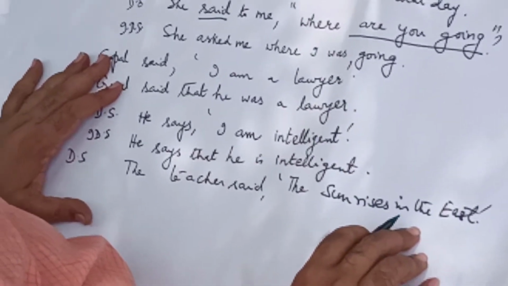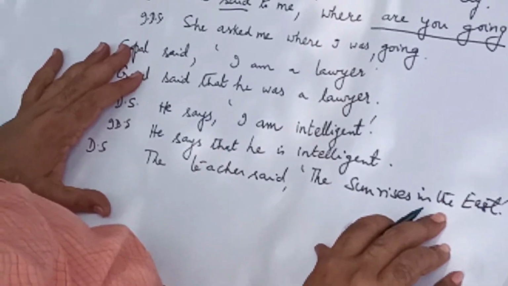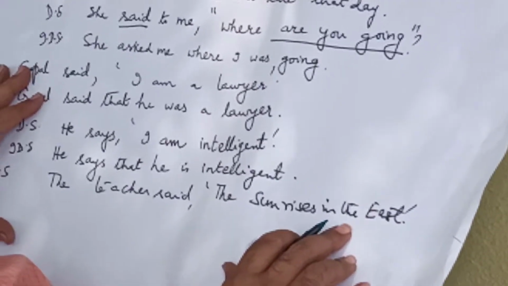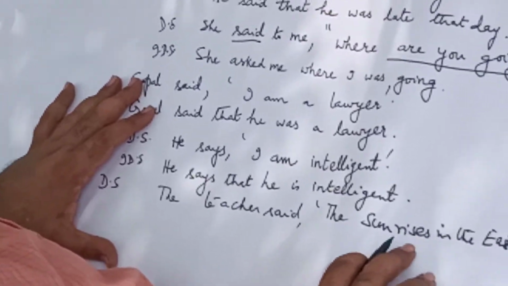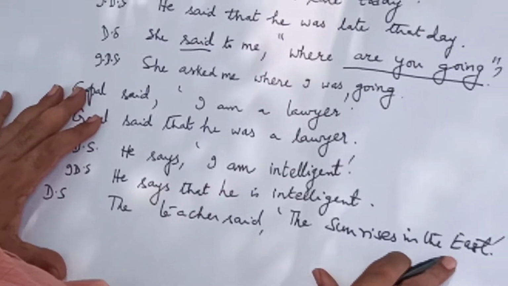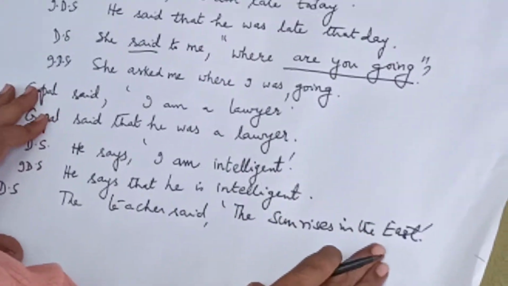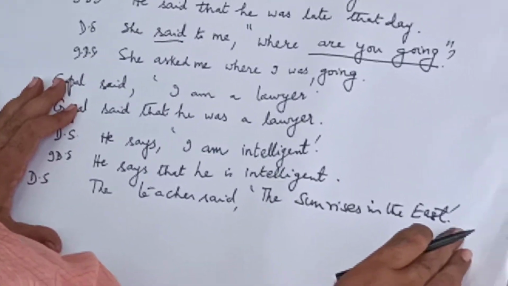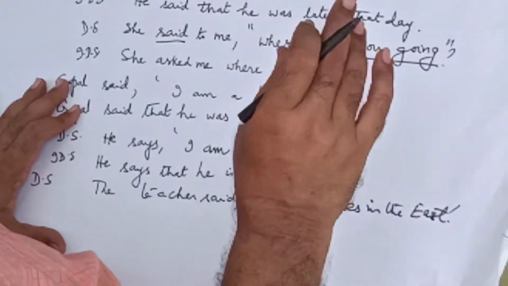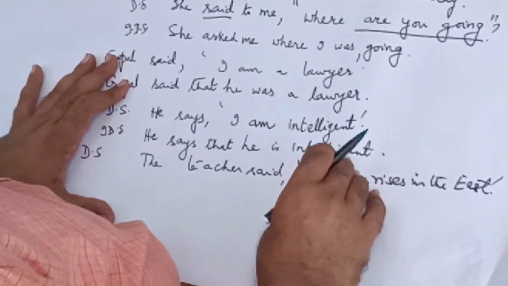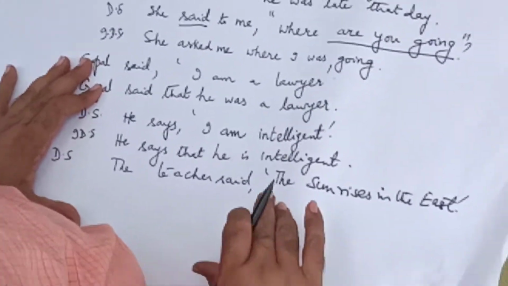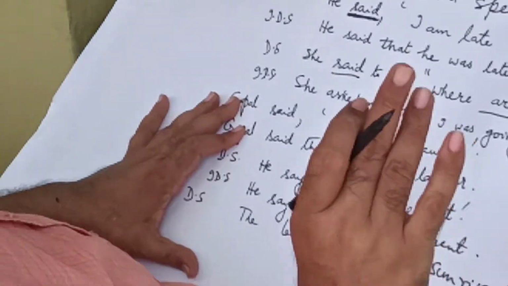Strictly speaking, when you convert direct speech into indirect speech, we have to change this into the simple past tense if the reporting verb is in the simple past tense. But in this particular case, you should not change the tense. The indirect speech also should be written in the simple present tense because it is a universal truth. And for all universal truths, you have to use the simple present tense only, even though the reporting verb is in the simple past tense. So it is a very important aspect. You have to bear it in mind.